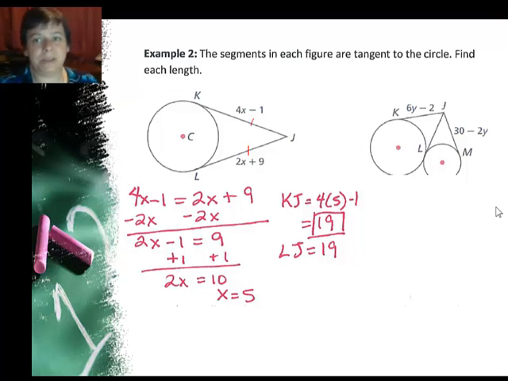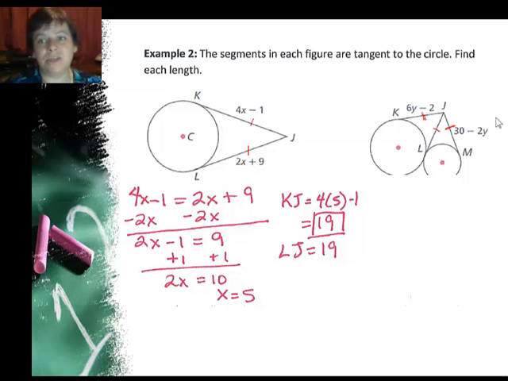For the next part of this example, this is another problem, 6y minus 2 and 30 minus 2y. Well, how can I tell that these two segments count for that last theorem? Well, the cool thing is that these two segments are tangent to the same circle from the same external point, so they have to be congruent. And this segment is tangent to the same circle from J as well, so since they're tangent from the same point, they have to be congruent.